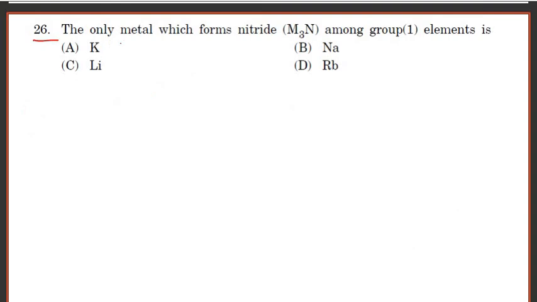Question number 26. The only metal which forms nitride M3N among potassium, lithium, sodium and rubidium. Lithium, due to its smaller size, forms it: lithium plus nitrogen gives Li3N.